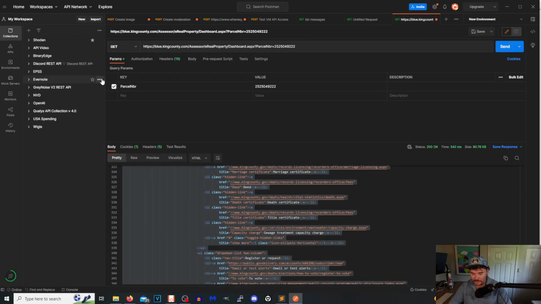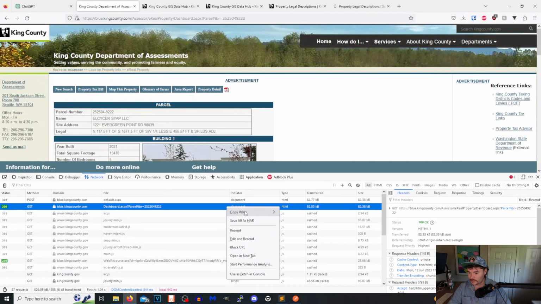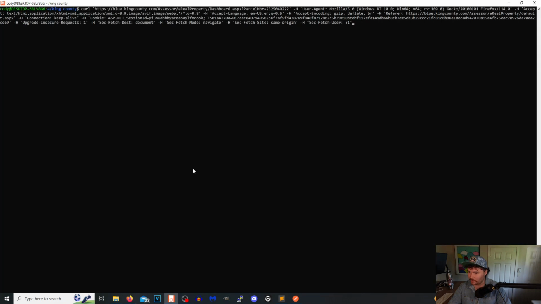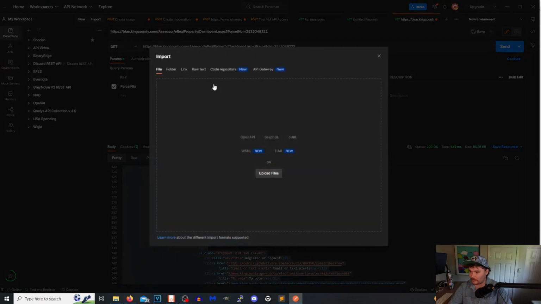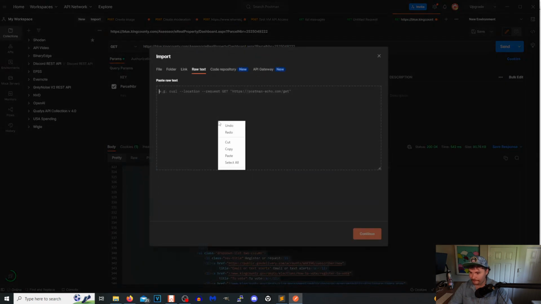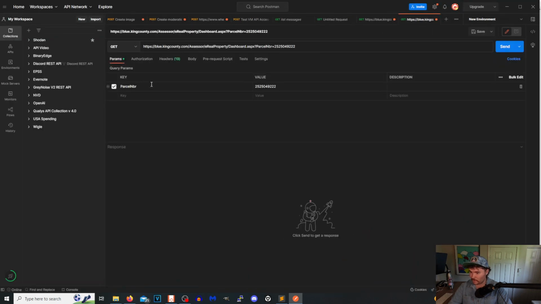And what we are going to do, there's a couple things you could do. You can analyze it in Sublime if you want. So, if we were to go back to here, copy value as POSIX, and then go here. That is the raw curl request right there. But I'm going to go ahead and analyze it in Postman real quick just so I can see what we got. We'll paste, continue, import, and then it'll auto-populate the parameters for us.